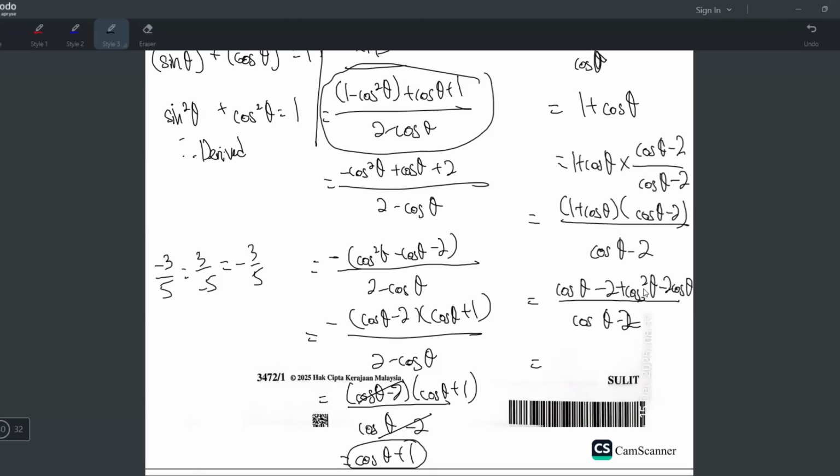Wait. Wait, what should I do now? I think I should take out the negative, right? Betul lah. Yeah, I think I should take out the negative. Wait, it's a bit weird, negative.